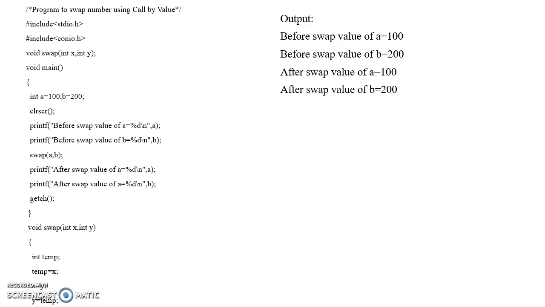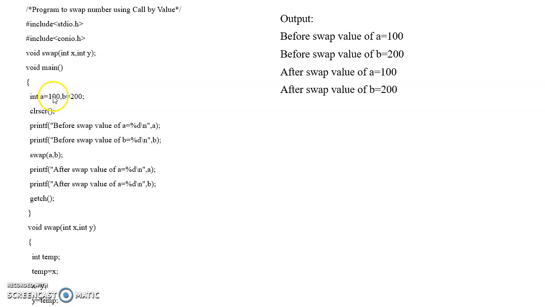First we have to declare the header files, that is stdio.h and conio.h. After that, as you can see, I am declaring the function. How are we going to declare the function? The syntax says return type, function name, and we have to pass the parameters. After that, don't forget to use the semicolon. So this is my function declaration. My function name is swap and the return type is void. I am passing two parameters, because for swapping two numbers I require two parameters.